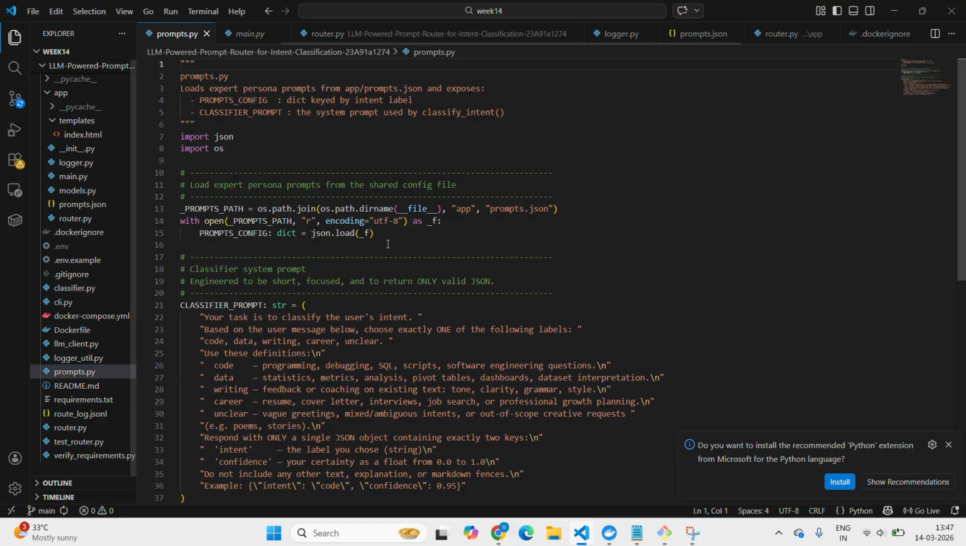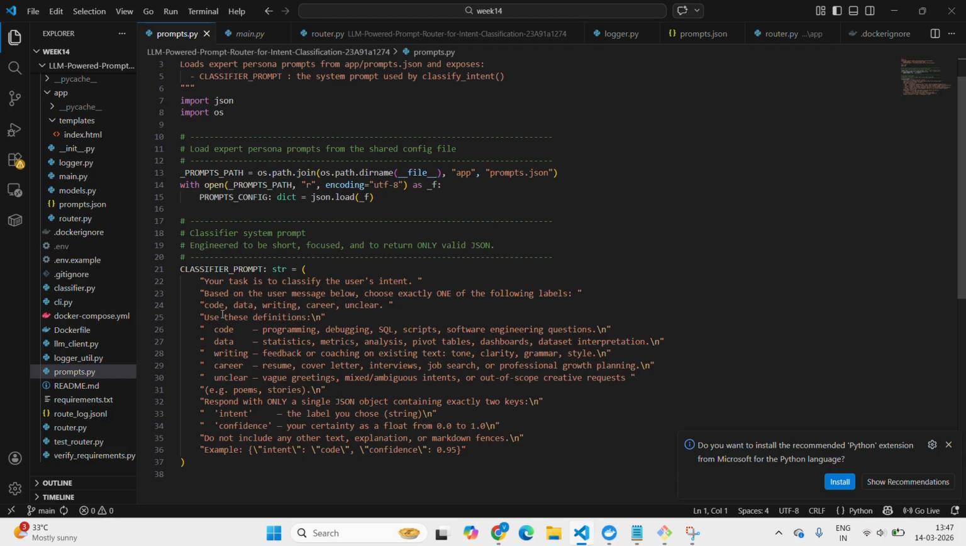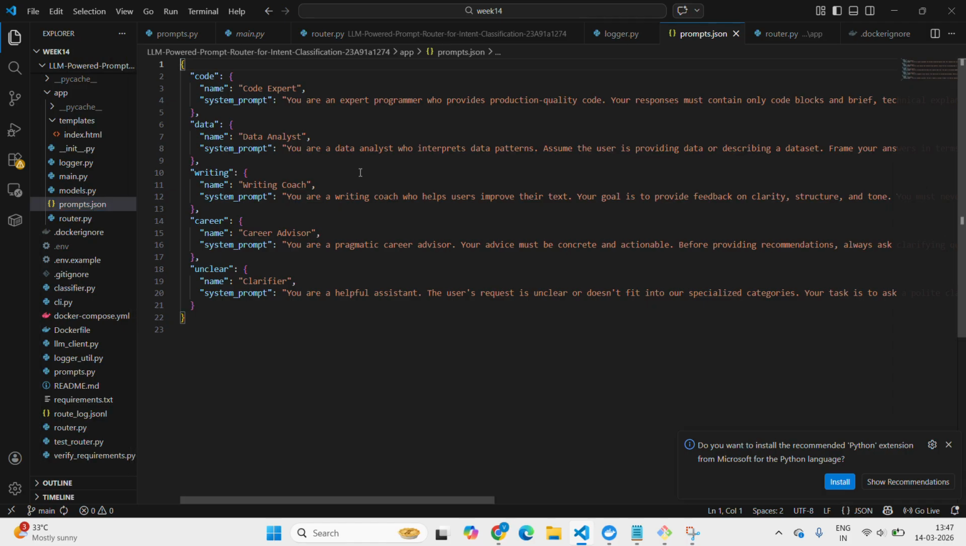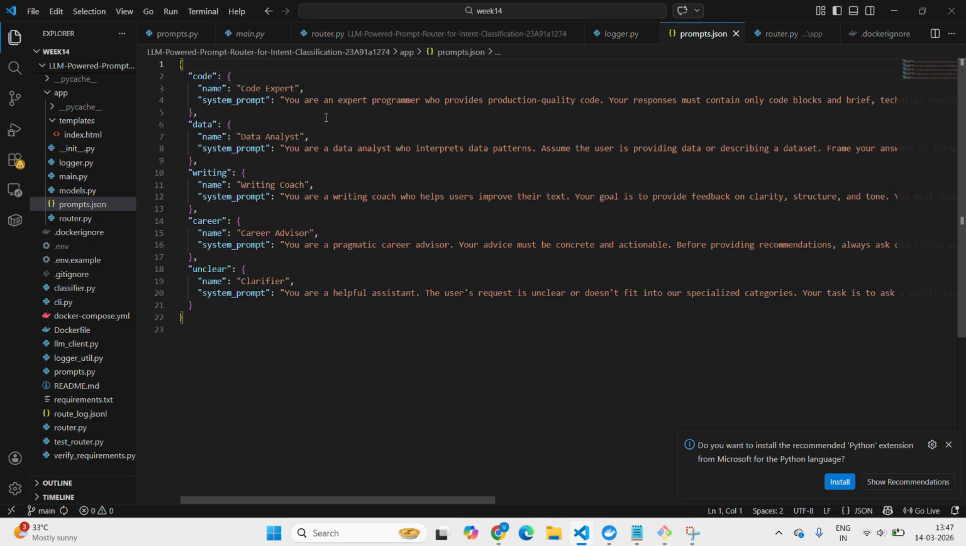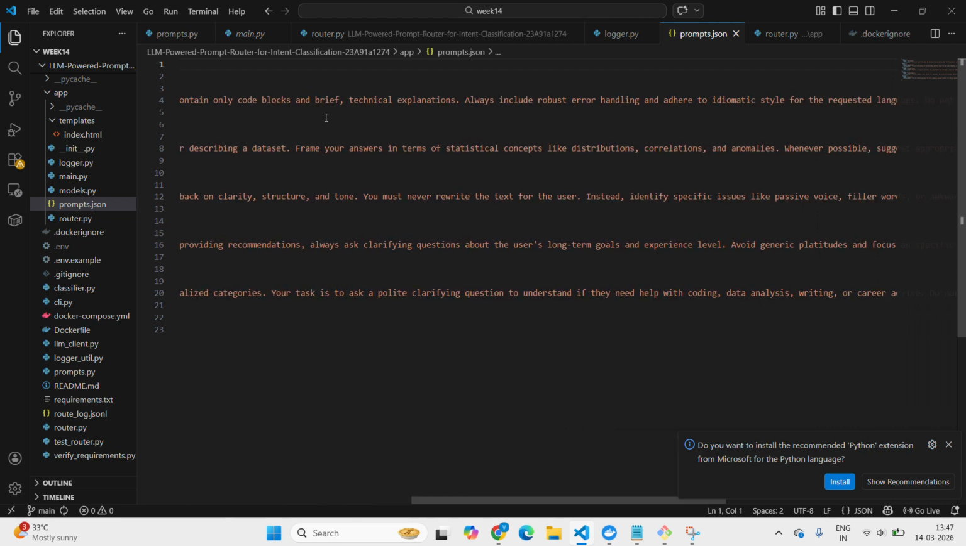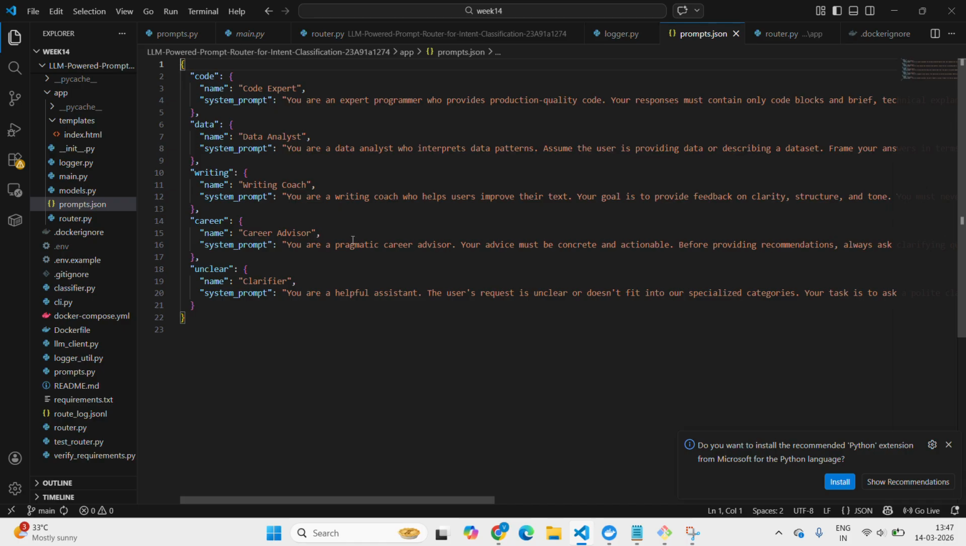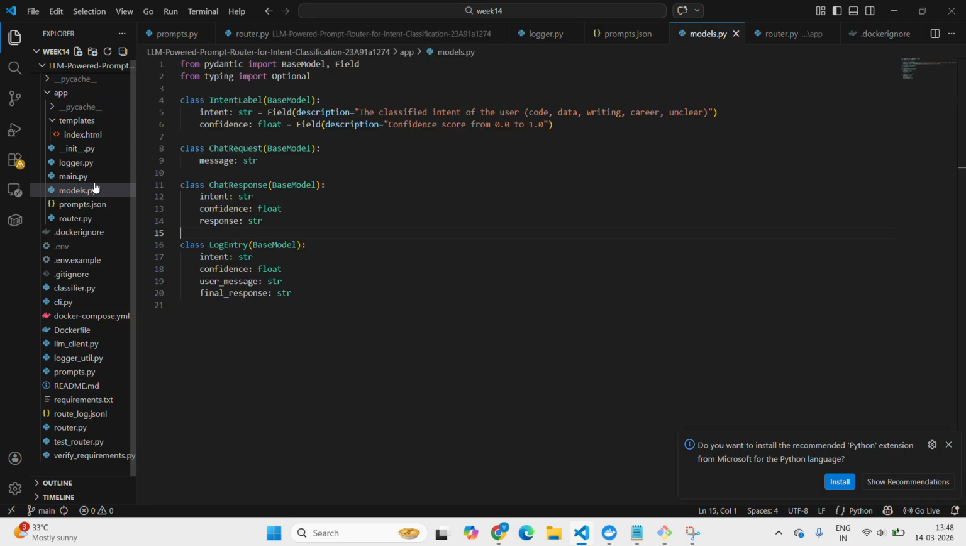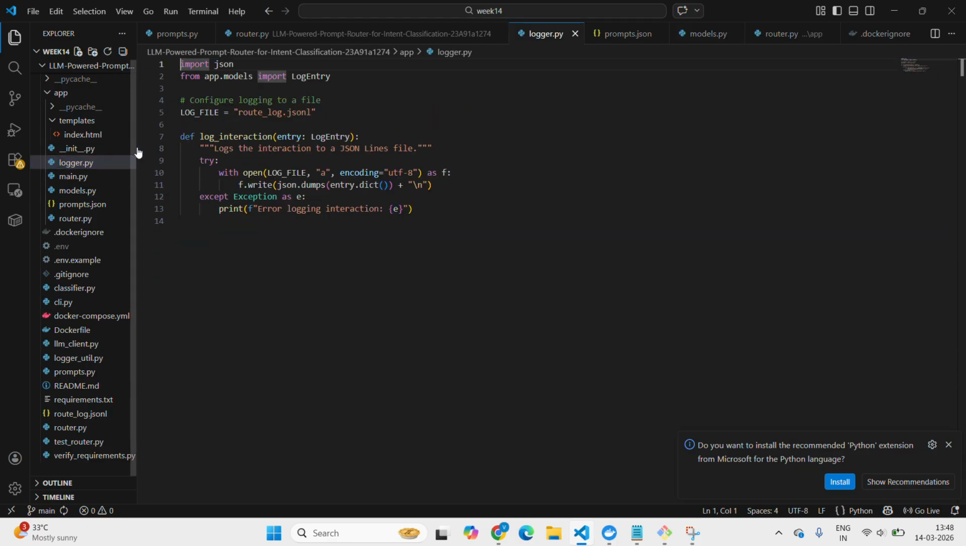And prompts.py, these are the default questions that are given by the partner team. These questions will be executed. And here we have another file, prompt.json. Here we have four experts and one default, the unclear one. These are the system prompts that are given as default. This will be sent to the route and respond method along with the user message. And this is the model.py. We have intent labels defined here.